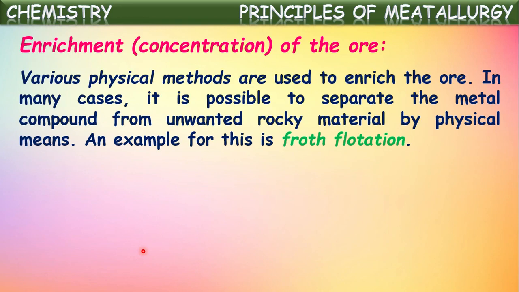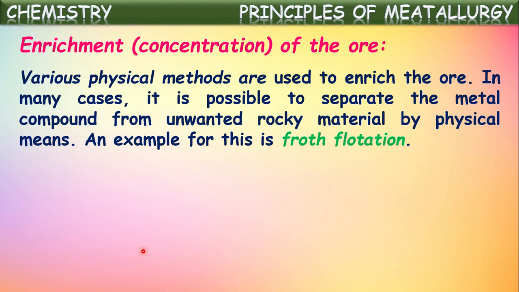Various physical methods are used to enrich the ore. In many cases, it is possible to separate the metal compound from the unwanted rocky material by physical means itself. In most cases, the unwanted gangue present along with the ore will be separated by following certain physical separation techniques which we have studied in lower classes. The same techniques are used here for separating these unwanted gangue particles from the ore.